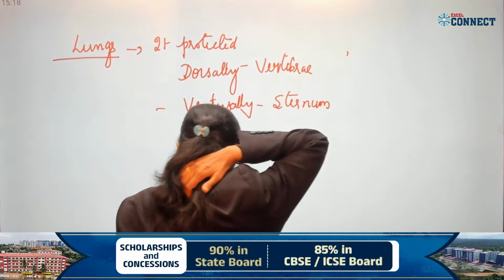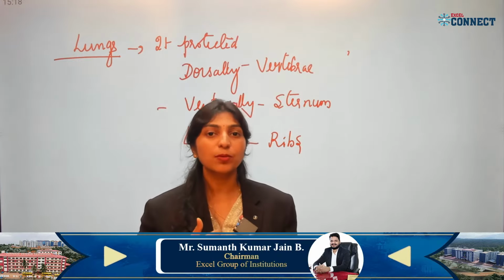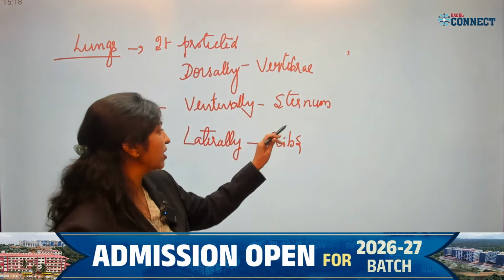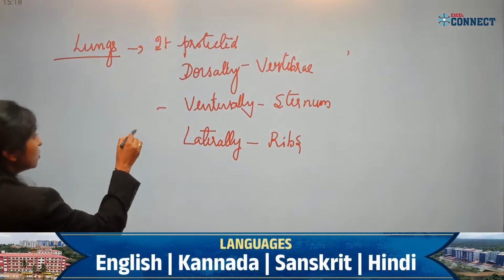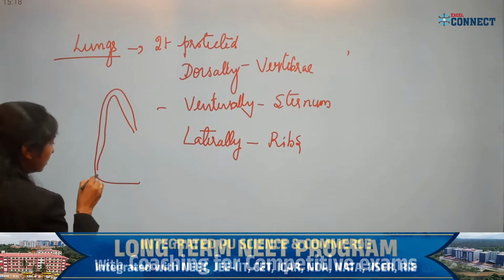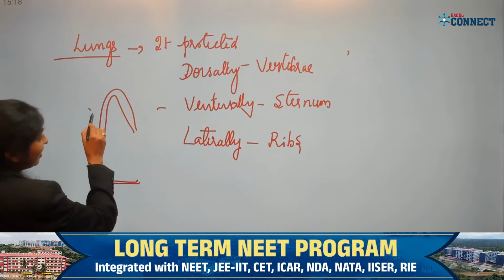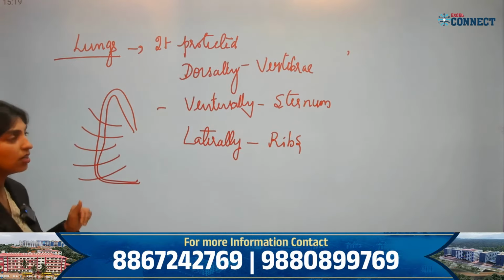Hindagade nodidre illi vertebrae irtade. When we say the front portion, the chest portion, you have the chest bone called the sternum, and laterally, on the sides, it has ribs. So can we say this is the lung, and in the lateral side it has ribs like this. It protects the lungs.